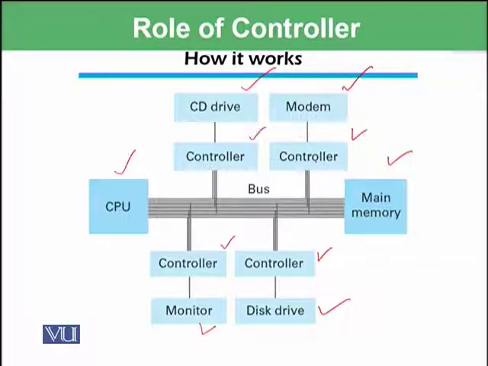And these controllers, because they are also connected with the bus, communicate with the CPU using it. For example, if there is a signal from the CD drive that the CD has been ejected or inserted, that signal will be passed to this controller, and this controller using these wires will communicate with the